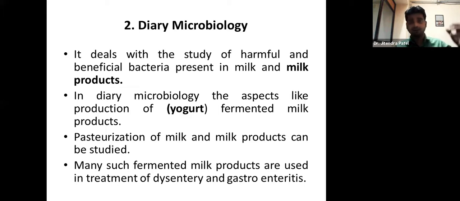When we get fresh milk from the cow or buffalo, there will definitely be bacteria other than lactobacillus. Lactobacillus will definitely be there in the milk, that is the milk-friendly bacteria. But apart from lactobacillus, there will be so many other harmful bacteria present in the milk.